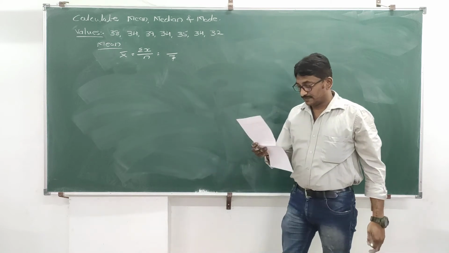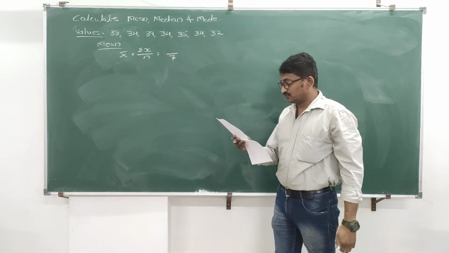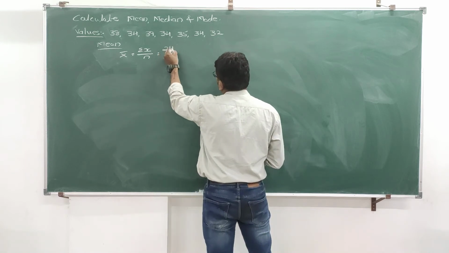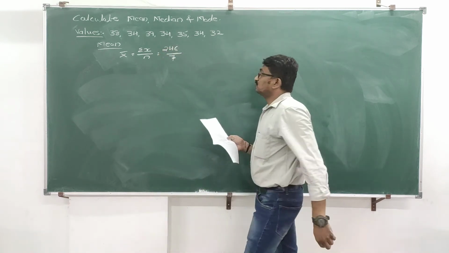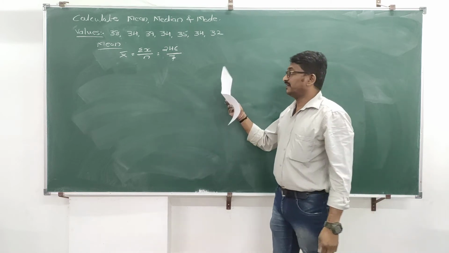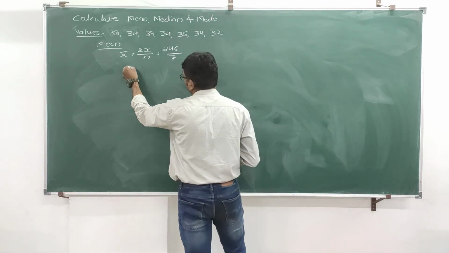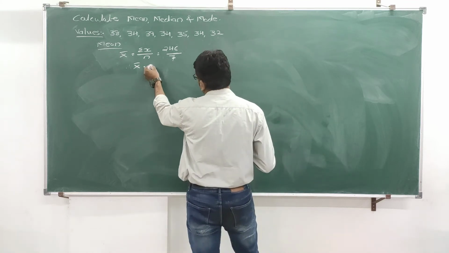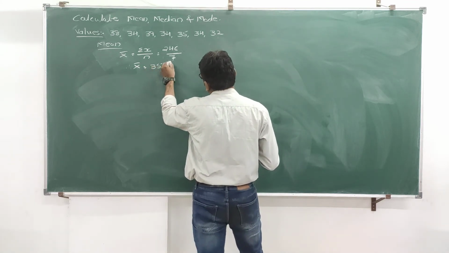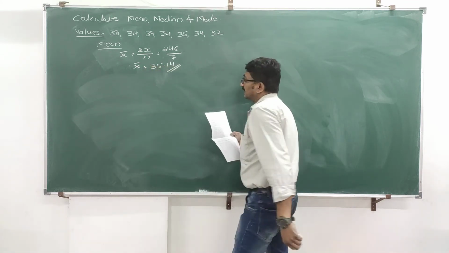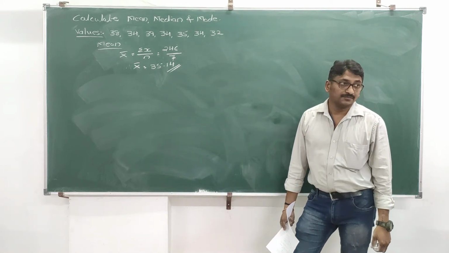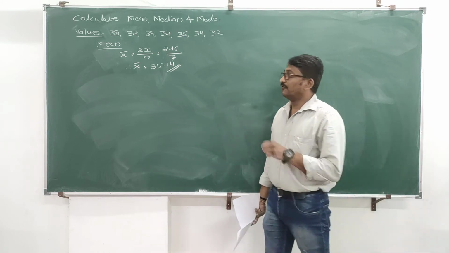Now summation x is nothing but total of given values. Make the total. I will tell you right now, total is 246. If you divide this by n, you will get your arithmetic mean. Therefore, x bar, your arithmetic mean value, is 35.1. This is the answer of arithmetic mean. Clear? We will go for median.